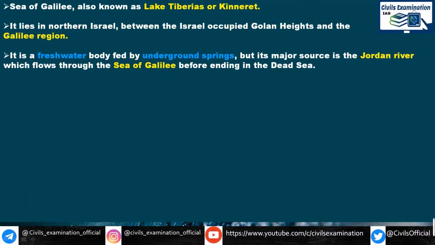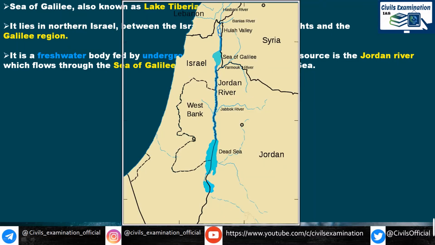Now if we particularly talk about Jordan River, it flows through the Sea of Galilee and ends in the Dead Sea. If we see the map of Jordan River, it is something like this. You can see here the Jordan River. Here is the Jordan River, and it borders Israel and Palestine, called the West Bank, and ends in the Dead Sea. It flows from north to south, and its major tributaries are the Jabbok River in the south and the Yarmouk River in the north.